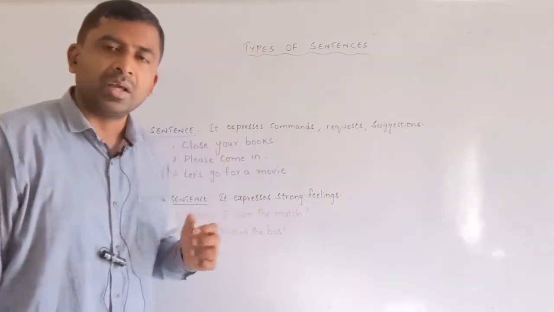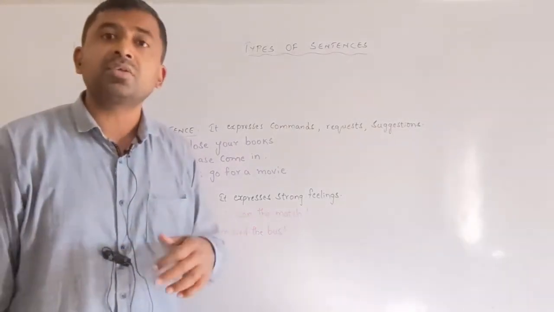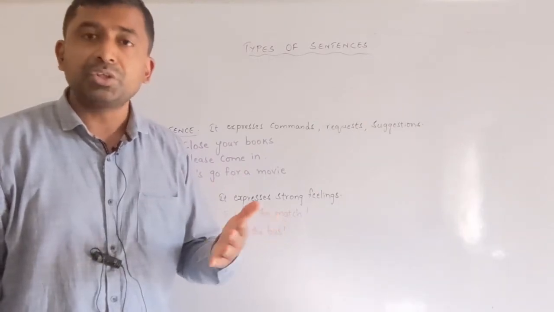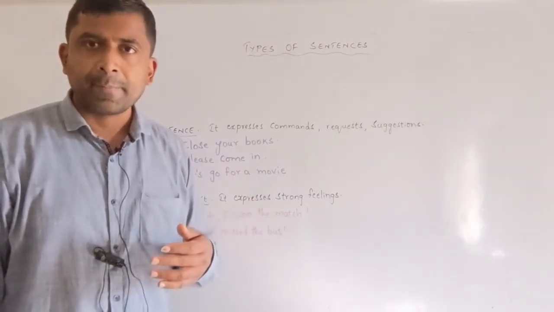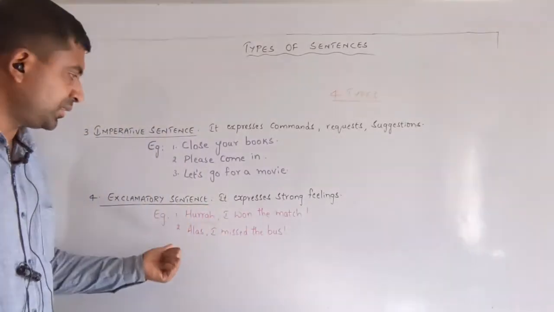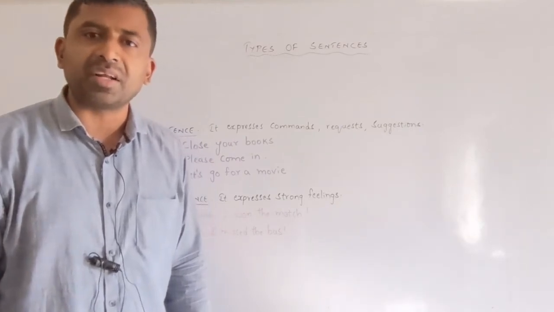And the fourth one is the exclamatory sentence. It tells us about the strong feelings: happiness, sorrow, shock, etc. All these are exclamatory sentences. Alas, I missed the bus. So these are the four types of sentences.